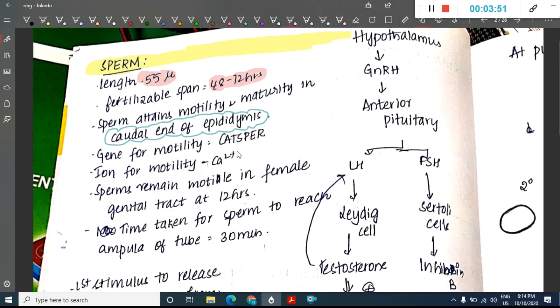The gene responsible for motility of sperm is the CatSper gene, and the ion of motility is calcium. Sperm remains motile in the female genital tract for 12 hours. The time taken for the sperm to reach the ampulla of the fallopian tube is 30 minutes.